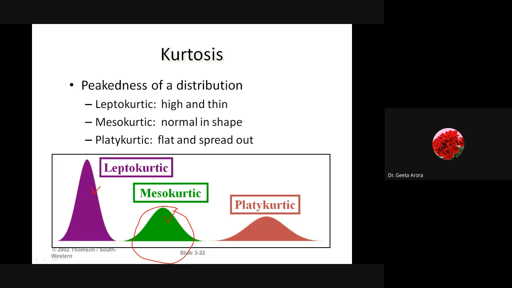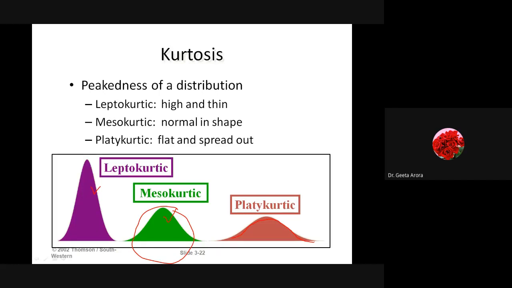And if we are not getting a peak, the values are uniformly distributed, but we are getting a flat type of curve, that we can say is a platykurtic curve. Let me repeat. There are three types of kurtosis: leptokurtic, mesokurtic, and platykurtic. Leptokurtic means a thin peaked curve. Mesokurtic means the normal curve, and platykurtic means a flat curve.